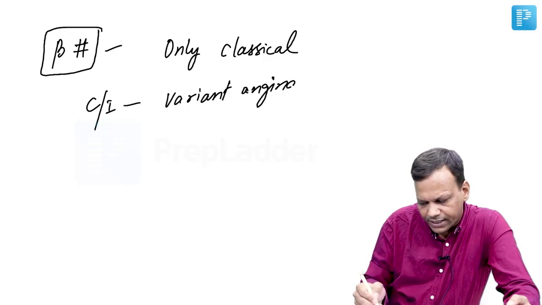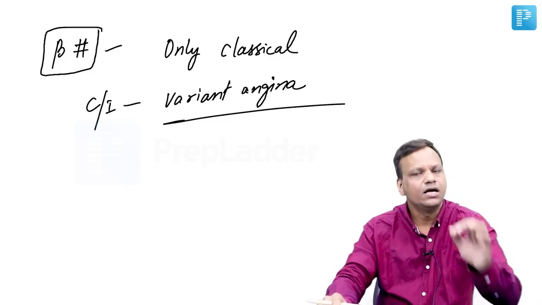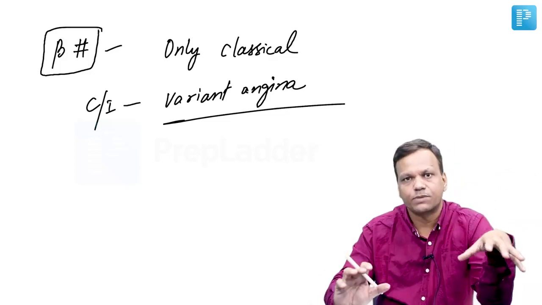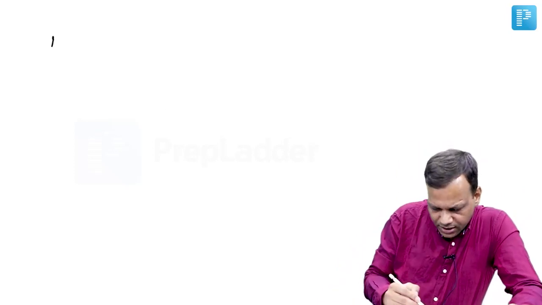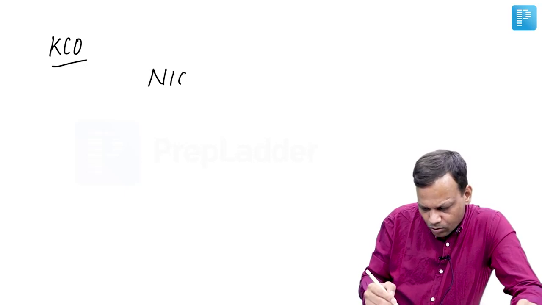Dipins are contraindicated in variant angina. Calcium beta blockers are contraindicated in variant angina. Other drugs like nitrate, calcium channel blockers, and even potassium channel openers can be used for both types of angina. The last drug in the classical category is the potassium channel opener, and the drug is nicorandil.